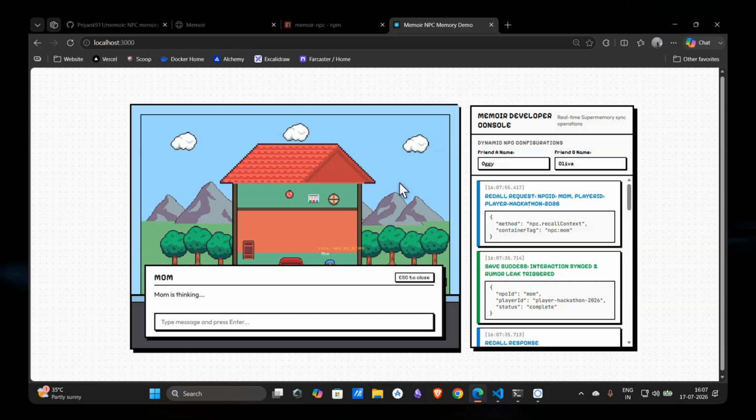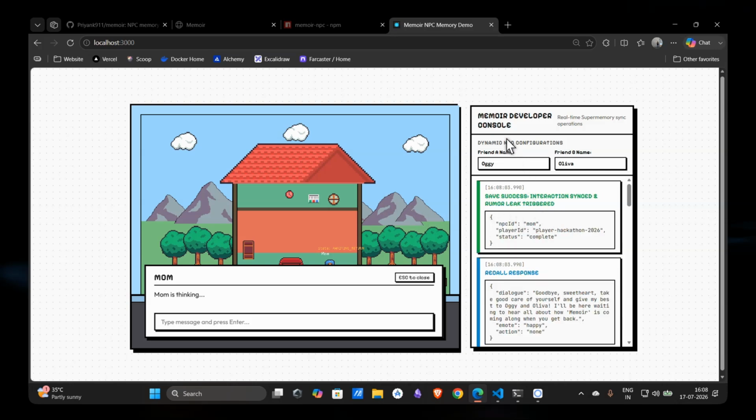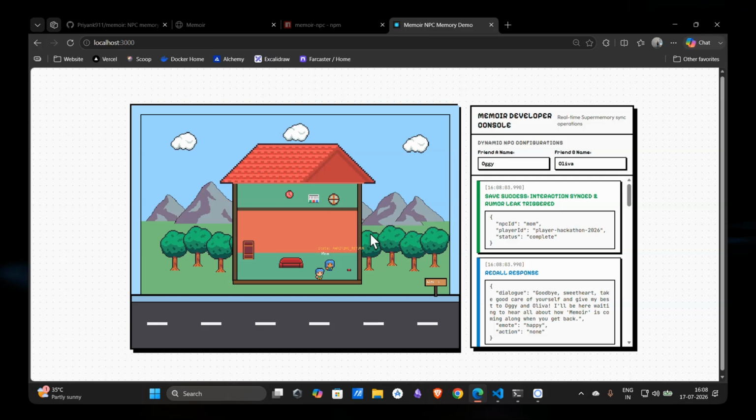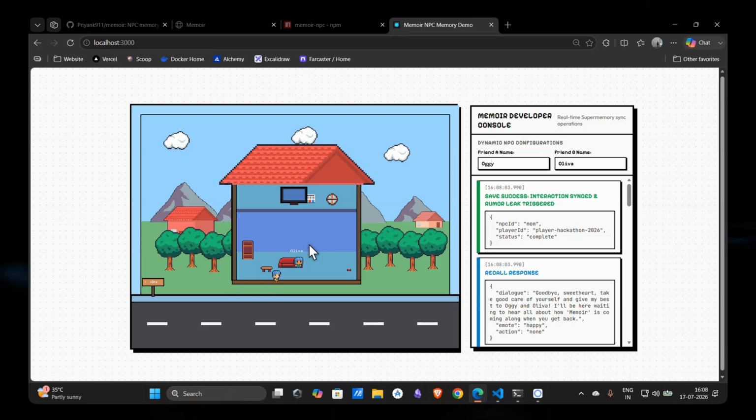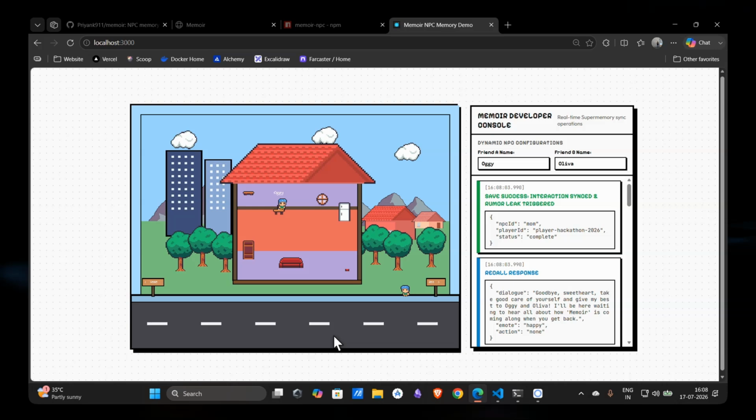This is how you can make a simple NPC-based game with the Memoir package. I showcase how the memory console works, how it recalls from Supermemory, and how Memoir makes a bridge between them. This is a simple UI where I showcase the Memoir project, showing how to talk with friends and work. So yeah, this is all about the demo.